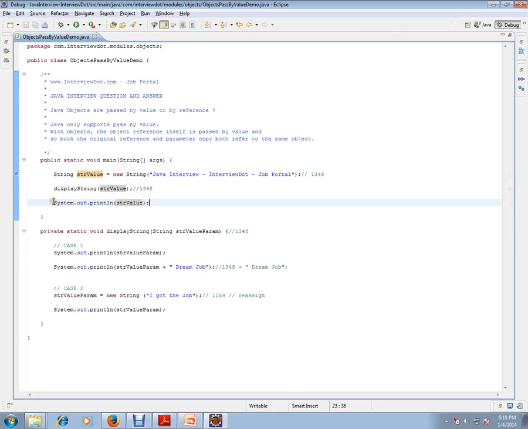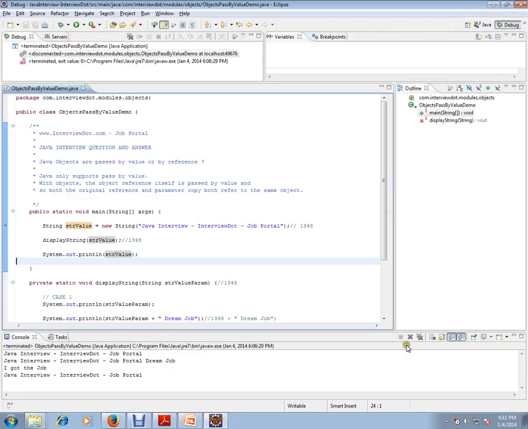Still we are able to hold this in this method. That means we just pass the copy of the address, not exactly the same. In C++ you can manipulate it, but in Java you just pass the copy of the address here. Still we are able to refer to the old one. Whatever you did doesn't matter, but here we are able to hold it. Let's debug and check whether it works properly or not.